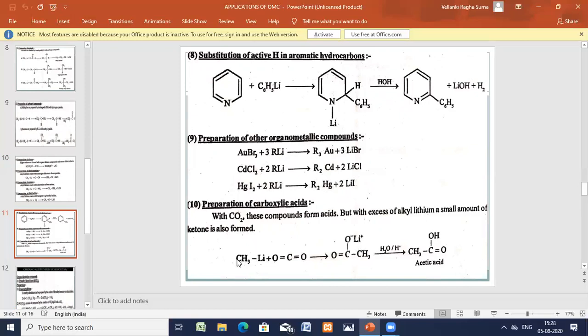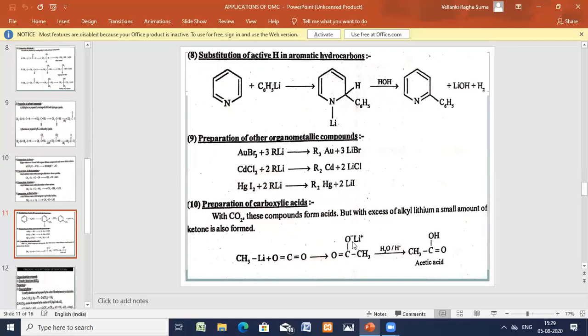Now the last one is preparation of the carboxylic acids. So carboxylic acid is nothing but the RCOOH group, called carboxylic acid group. So with carbon dioxide and methyl lithium, what is happening? This bond is broken down and here one bond is broken down. So lithium is added to the oxygen, methyl group is added to the carbon, and on further hydrolysis, LiOH is gone out and OH is formed here.